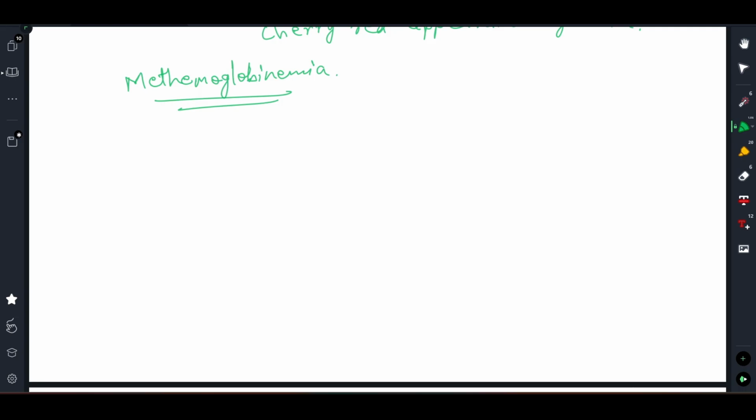What happens here basically is that under normal circumstances, in a normal hemoglobin molecule, in the heme portion, the central metal atom, iron, is in a +2 state, right?